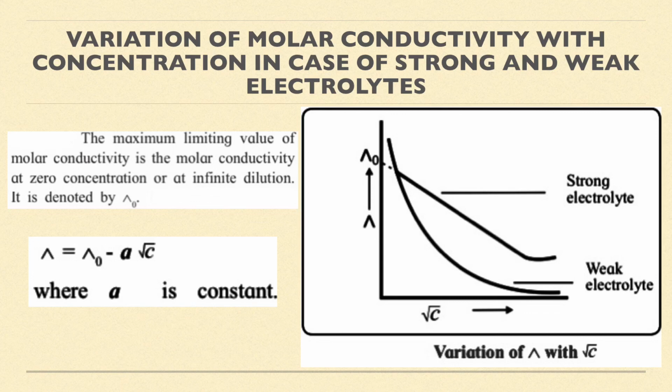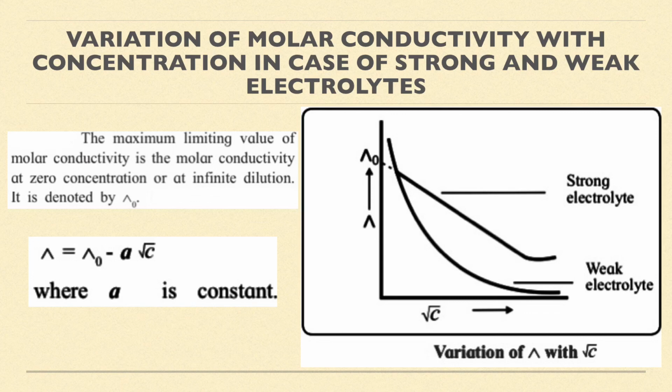Now you know that if I want to have a zero concentration, that is not possible. I can get the value of molar conductivity at zero concentration only from the graph. You just imagine how can I bring something to zero concentration, because I am going to continuously dilute the solution. So zero concentration is not possible for me. So therefore I'll plot a graph, and from the graph I'll understand the molar conductivity at zero concentration.